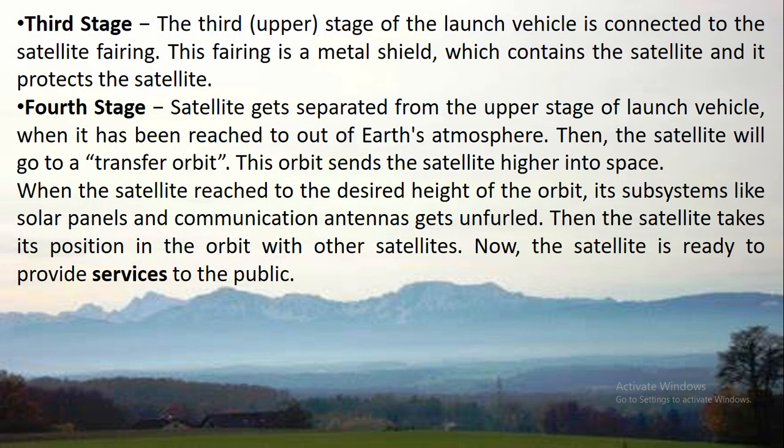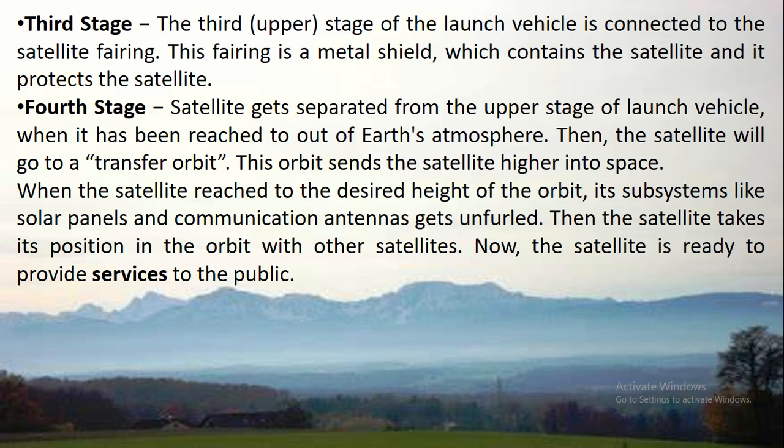Third stage: the third stage of the launch vehicle is connected to the satellite fairing. This fairing is a metal shield which contains the satellite and protects it. And fourth stage: the satellite gets separated from the upper stage of the launch vehicle when it has reached out of the Earth's atmosphere.